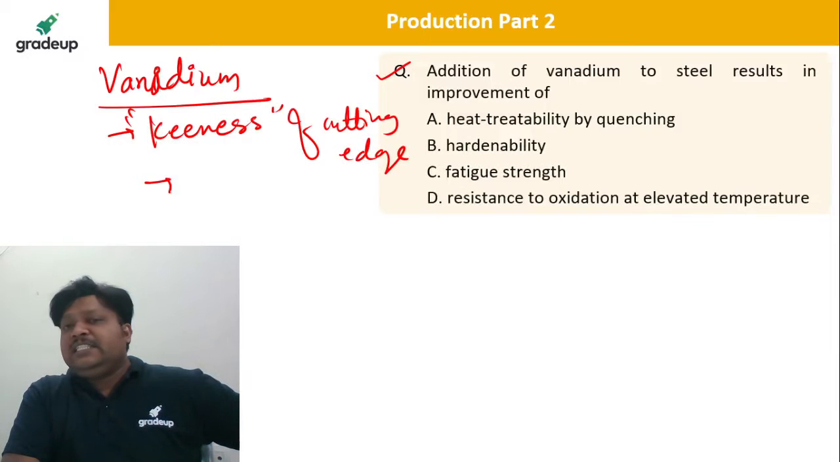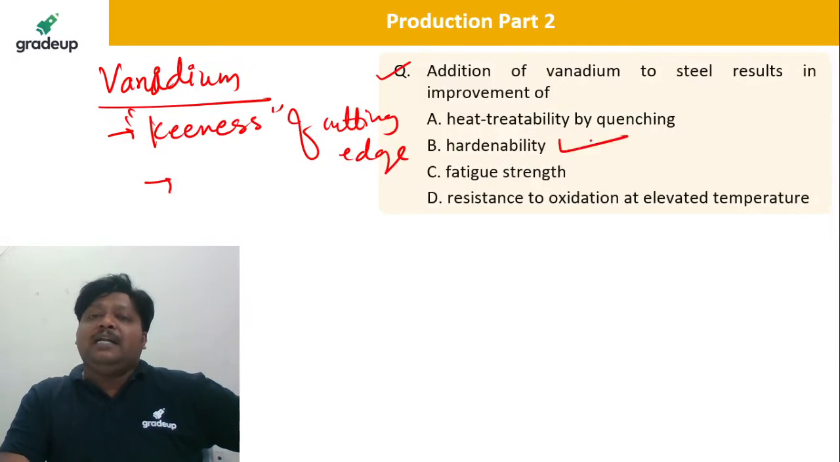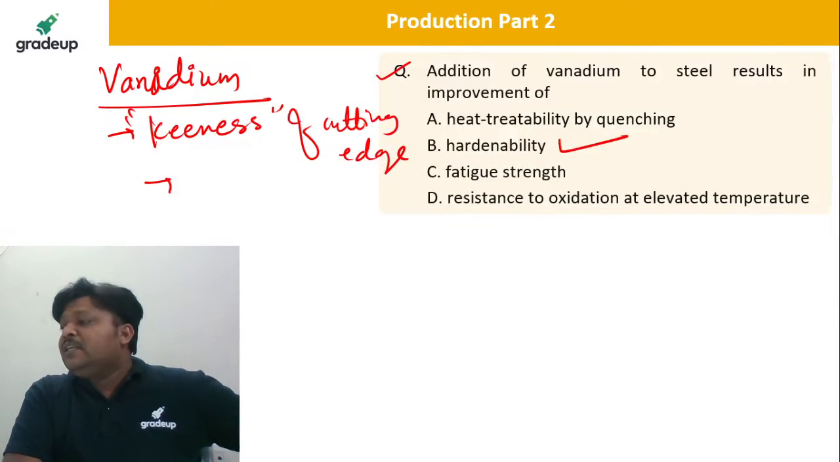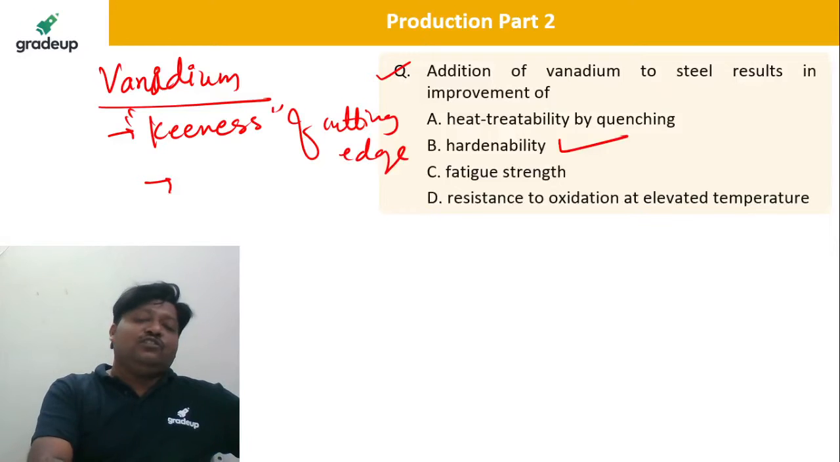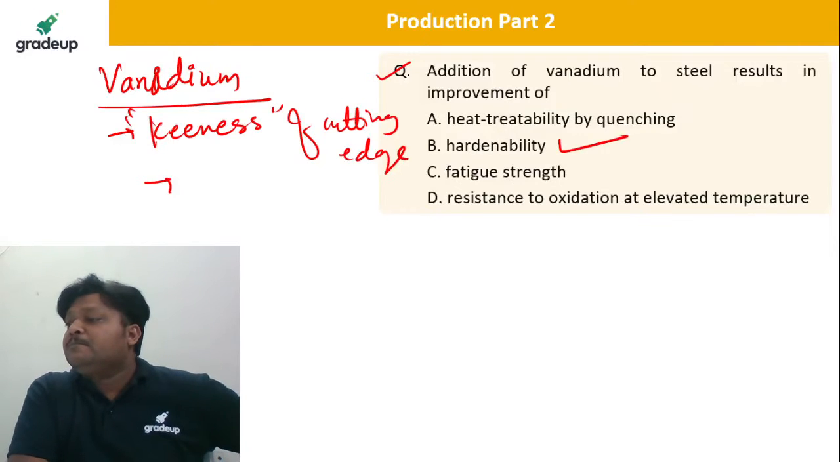Vanadium increases for the steel. What will it improve? It will improve the hardenability, the ease with which the steel gets hardened. So B is the correct answer. Avilash, very good. Nehal, it is not fatigue strength here. It is hardness, hardenability.